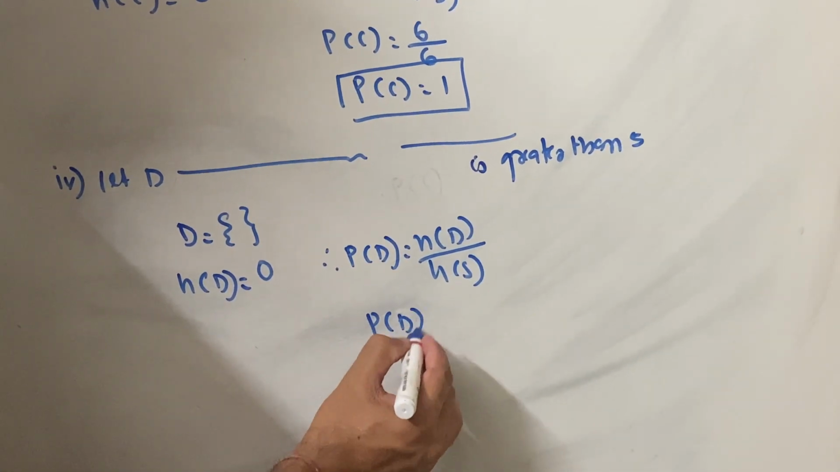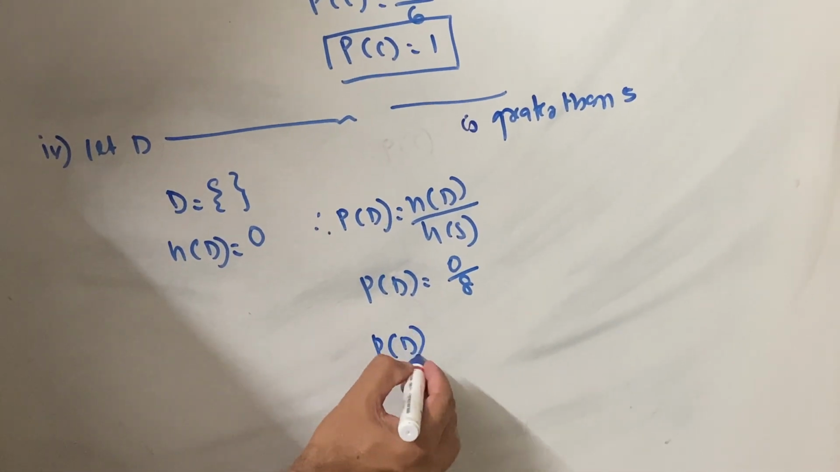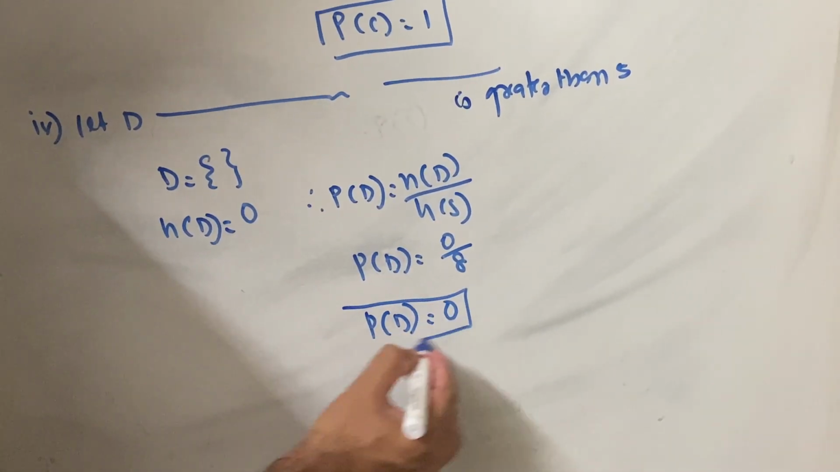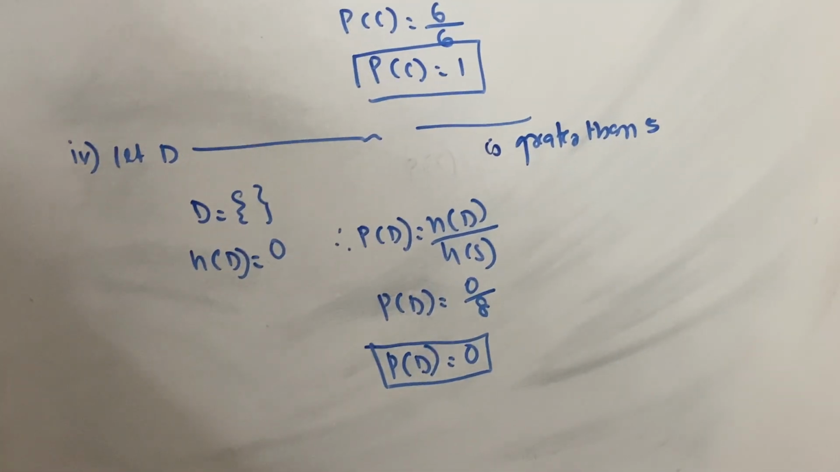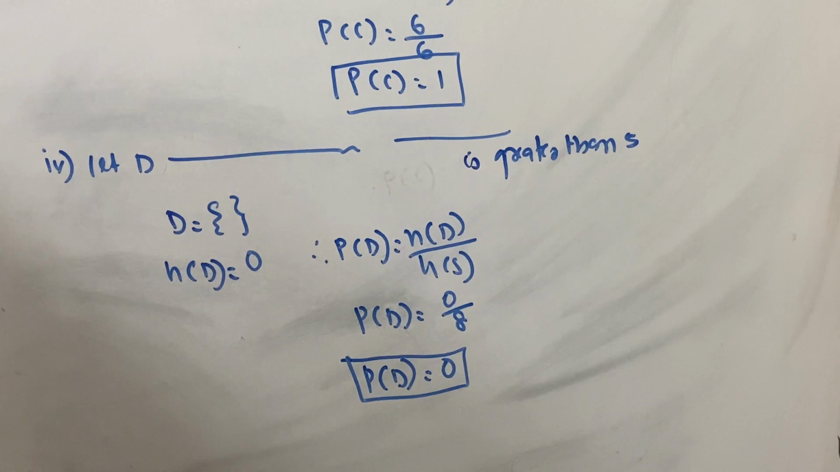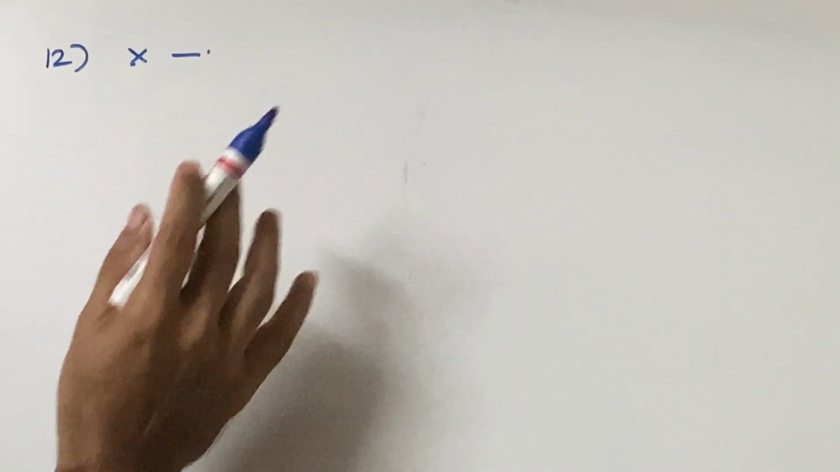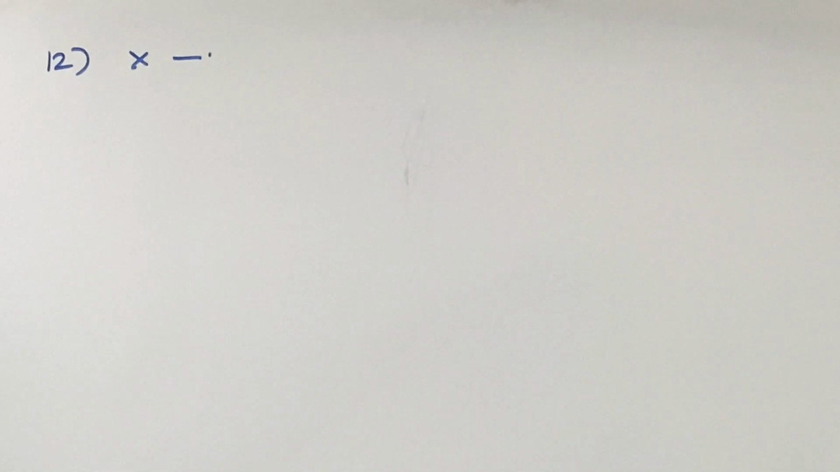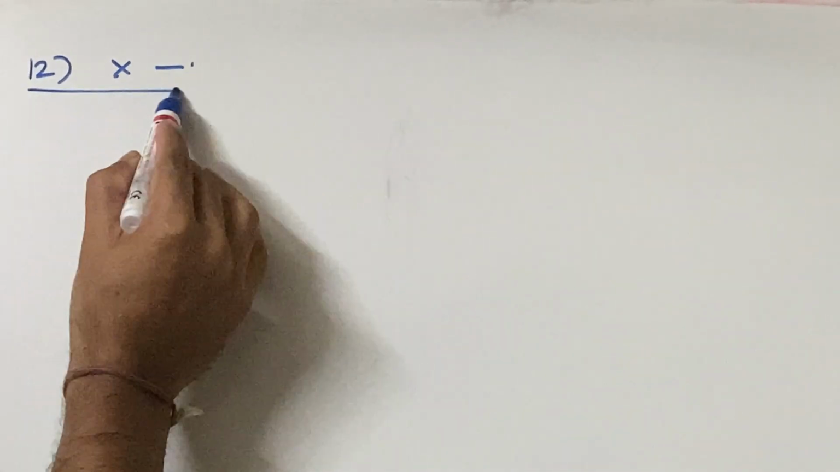This is probability of D, 0 upon 8. In maths, 0 upon anything is equal to 0. So this event is called an impossible event. So this is how you have to do your sum number 11. Sum number 12, I'm not doing because we have done the same sum. Where there were balloons, here there are balls, so you can manage with sum number 12.